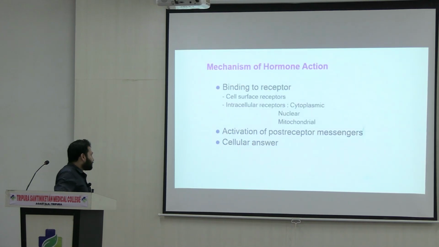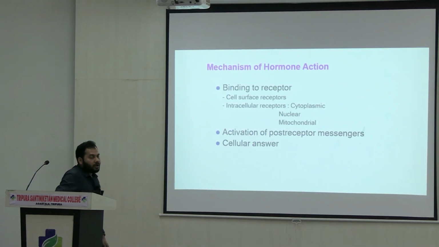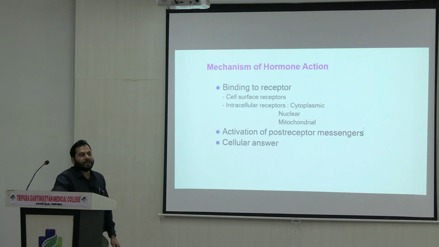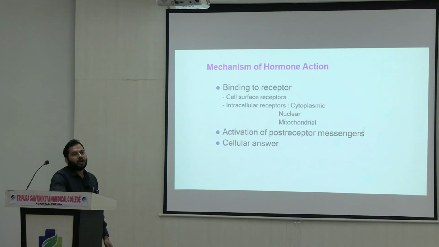Now see, what is the general mode of action? The mode of action of a particular hormone is divided into 3 segments. The first segment is binding to receptors. The second segment is activation of the post-receptor messenger, and ultimately the cellular response. These three parts are the most important part of the mode of action of a particular hormone.